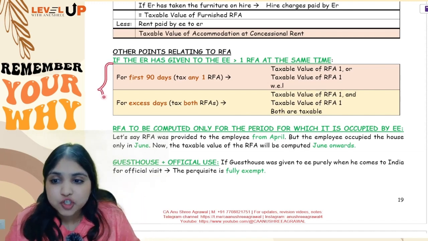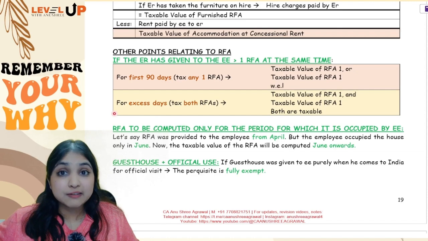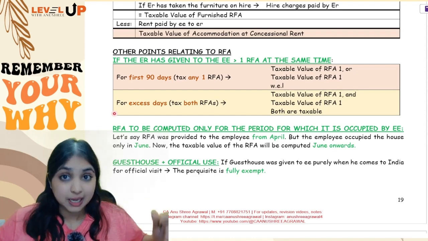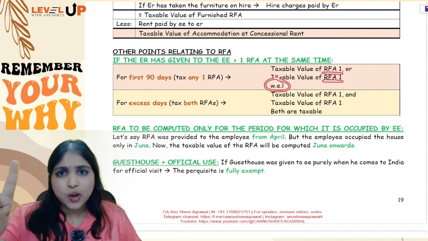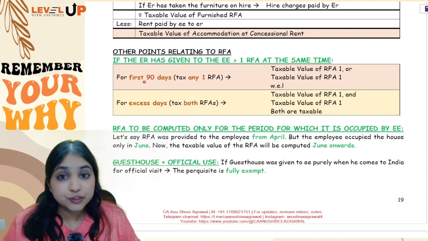So when will this provision come into the picture? Only if the employer has given to the employee 2 RFAs at the same time. So for the first 90 days, you will find the taxable value of RFA 1, taxable value of RFA 2, whichever is lesser. So only one RFA you will tax for the first 90 days.